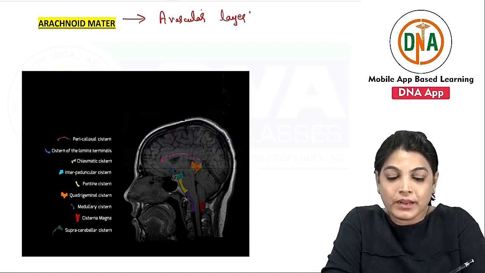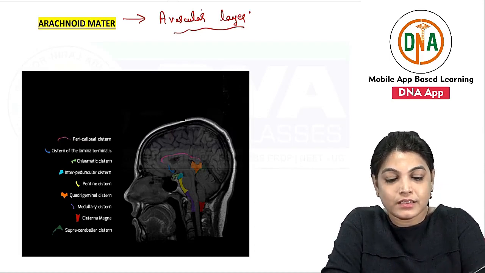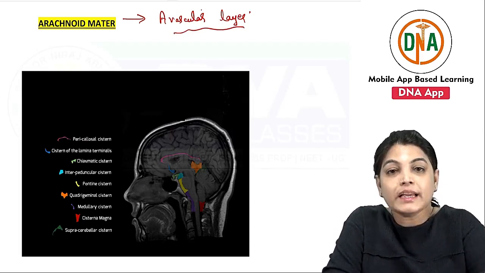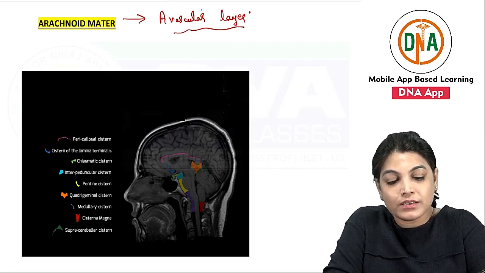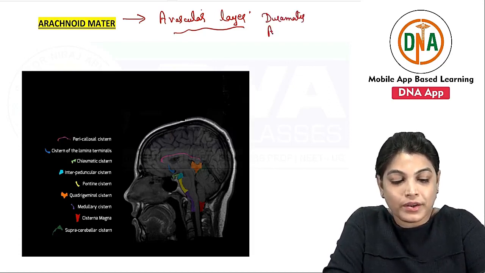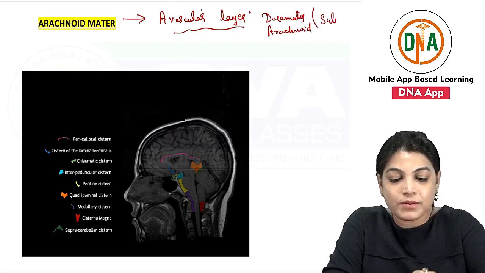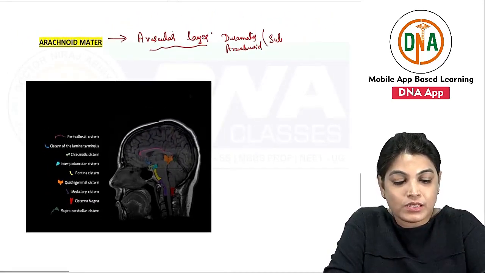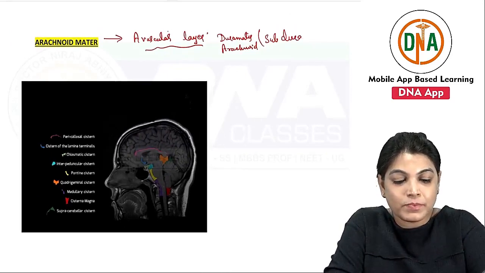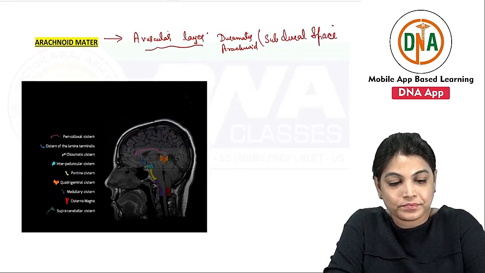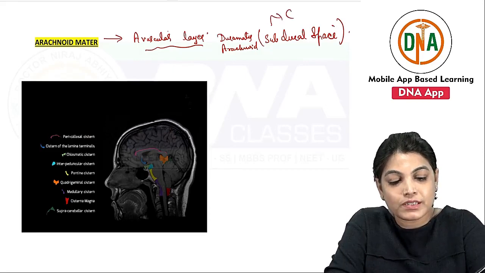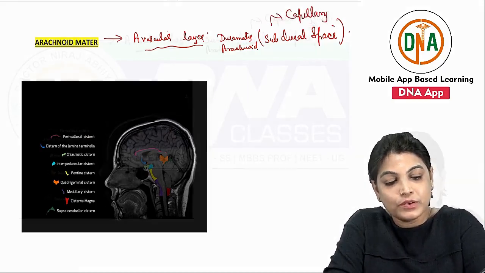Between the dura mater and the arachnoid mater lies a space called the subdural space, which contains capillary fluid.